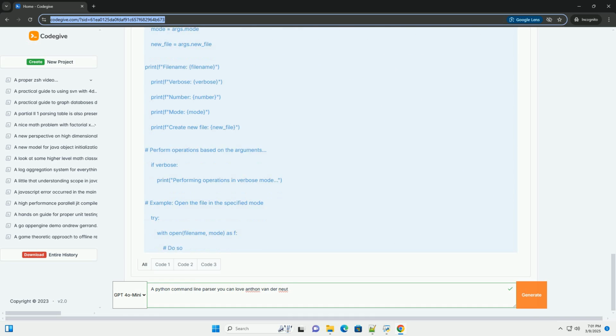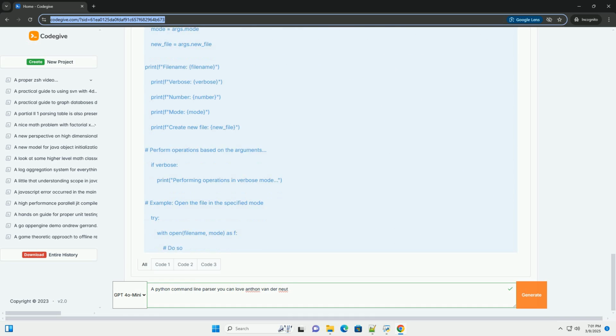Arguments with choices. choices equals read, write, append limits the possible values for the argument to a predefined list. Argparse will raise an error if the user provides a value that is not in the list.